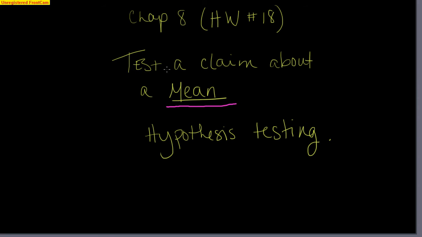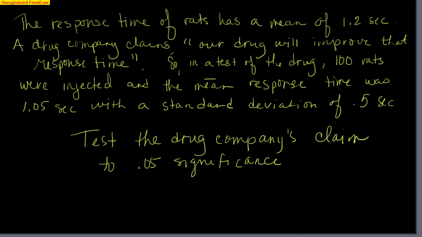So this is very similar to what happened in Chapter 7, where we had two different types of confidence intervals, one involving a mean and one involving a proportion. The same thing here now. We can test claims about a proportion, or we can test a claim about a mean. So let's go ahead and take a look at a question and see how we proceed.